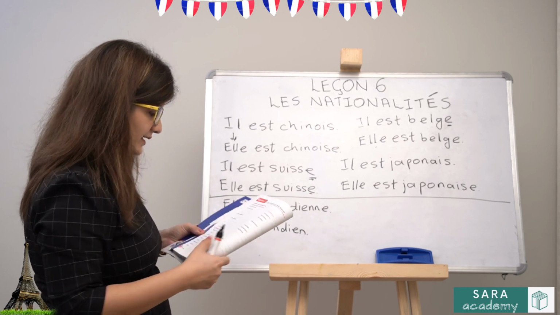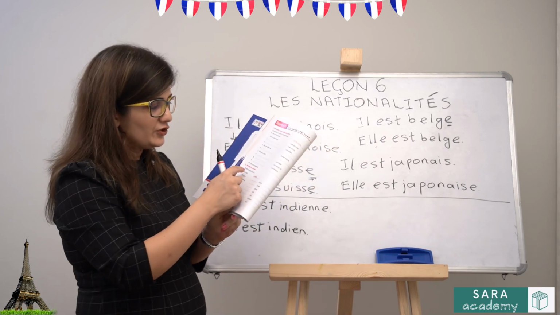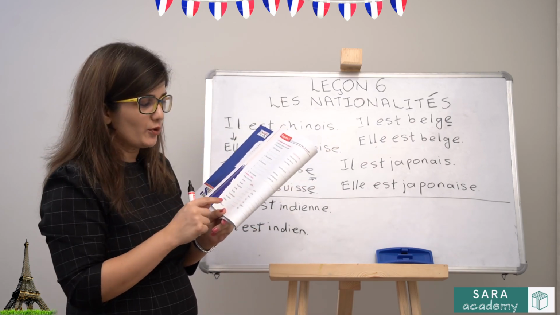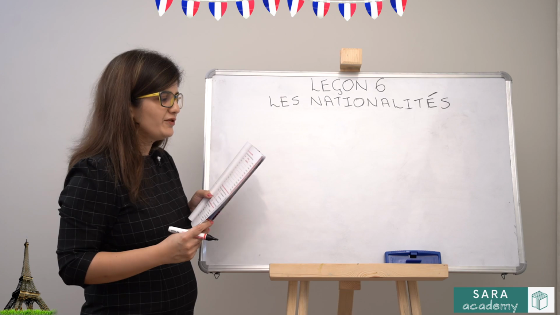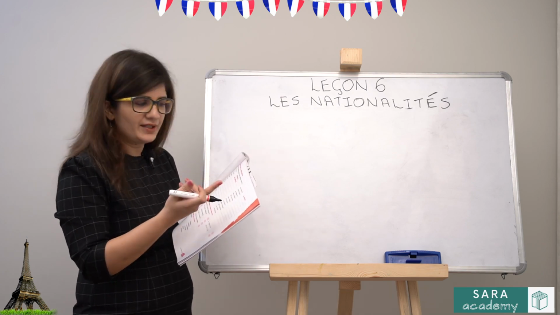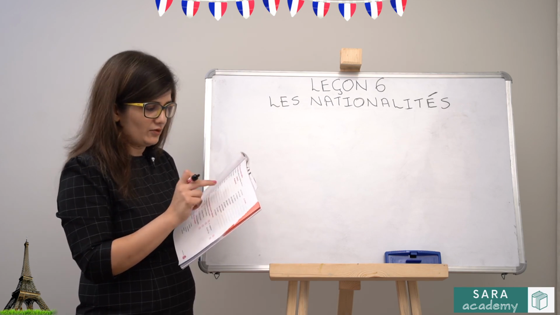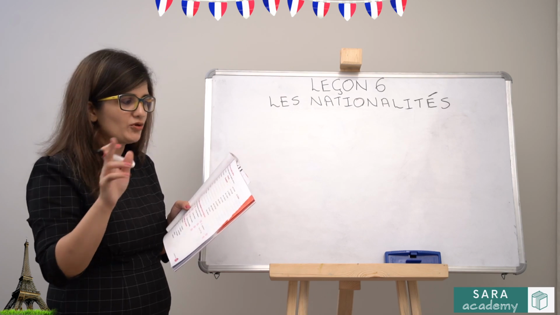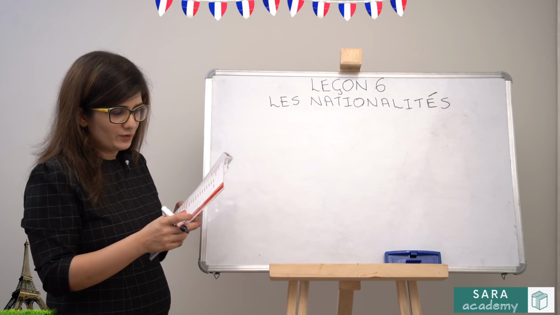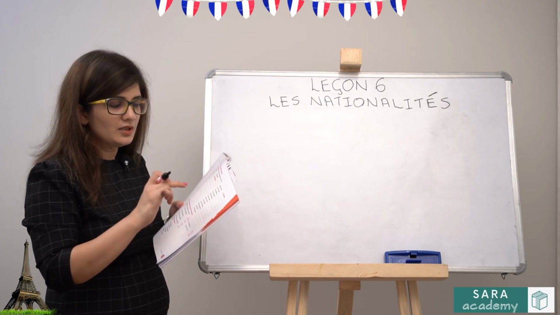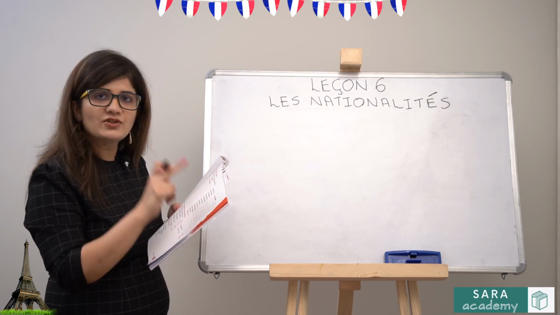Then in the second exercise, they've asked you to put it in plural. So all you have to do is change your le and la or l apostrophe to les and add an s at the end. Then on page 69, you have to rewrite these words with the definite article. So un homme, l'homme. Des garçons, les garçons. Un oiseau will become L apostrophe oiseau because it starts with a vowel, so l'oiseau. Des vélos, les vélos. Un pupitre, le pupitre. Un avion, l'avion. Une image, l'image.